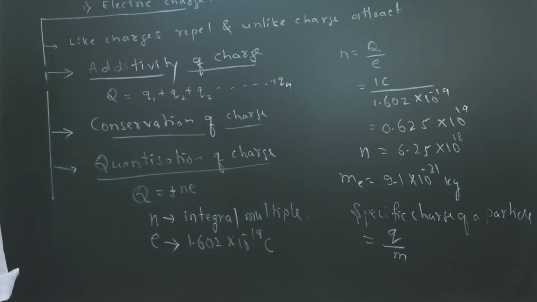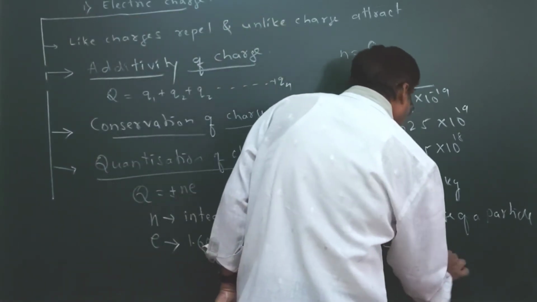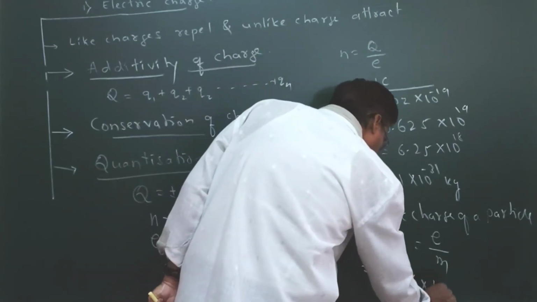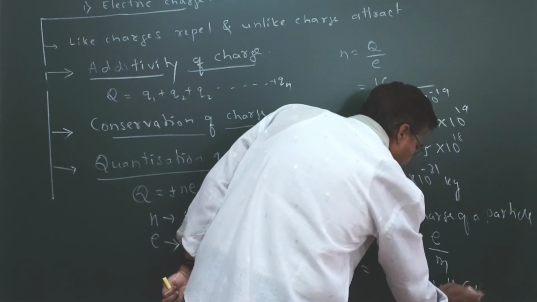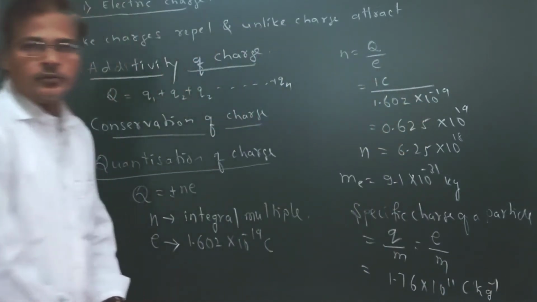Suppose if I take the electron, the specific charge of an electron has a value of about 10^11 coulomb per kg. The unit of this one is coulomb per kg.